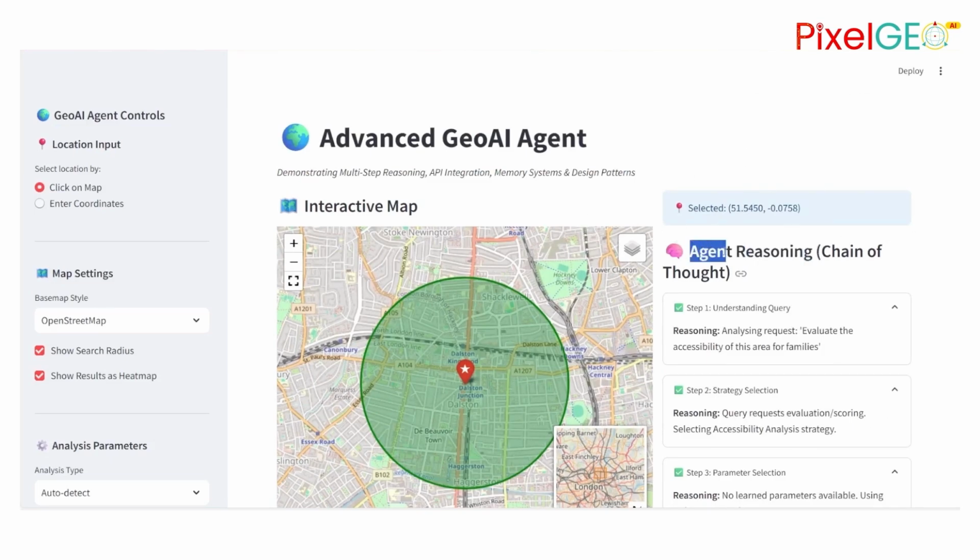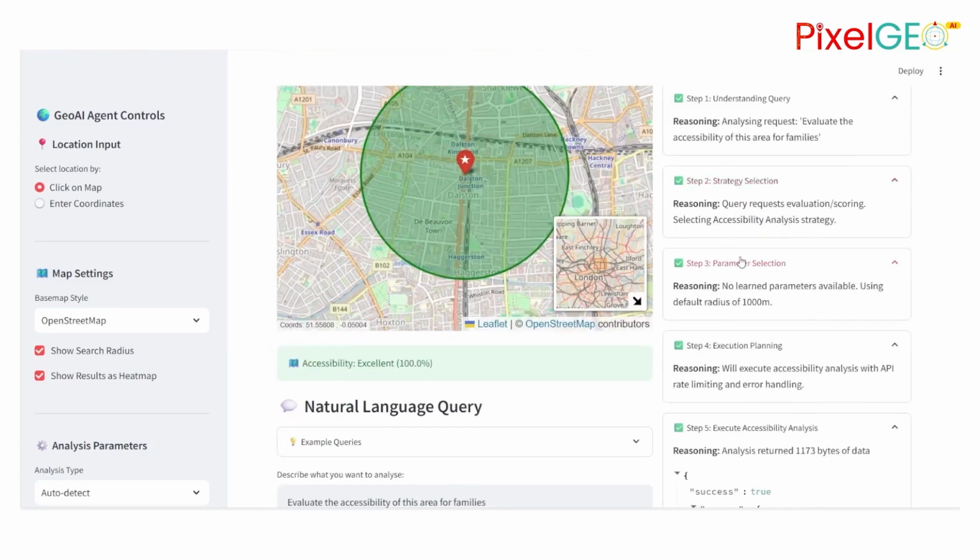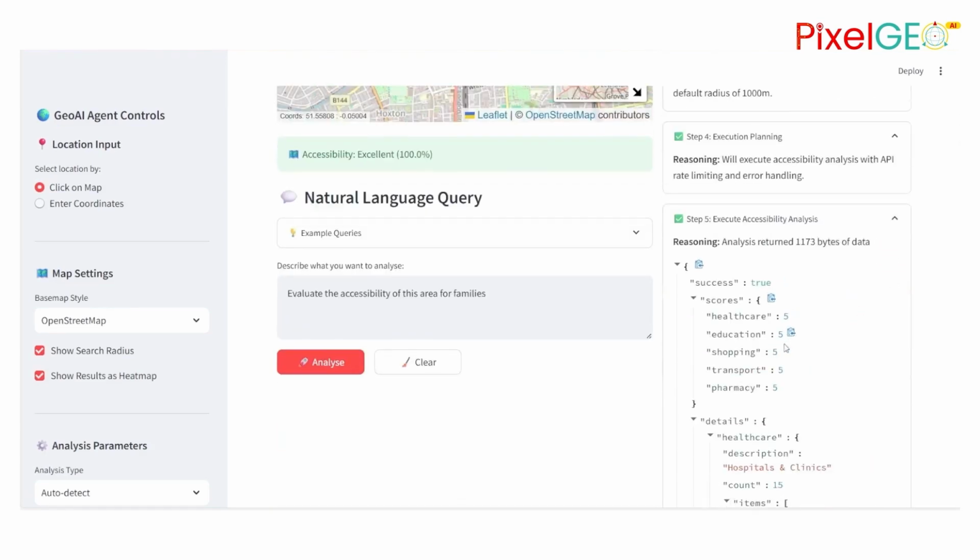This is the agent thinking through the problem step by step. Step 1, it's understanding what I asked. Step 2, it's selecting a strategy. It recognizes this is an accessibility question, so it's choosing the accessibility analysis approach. Step 3, it's setting parameters. It's using a 1000 meter search radius. And now it's executing, querying OpenStreetMap for real data: healthcare, schools, shops, transport, pharmacies. This is real data being fetched right now. Not synthetic, not preloaded, real locations from OpenStreetMap.